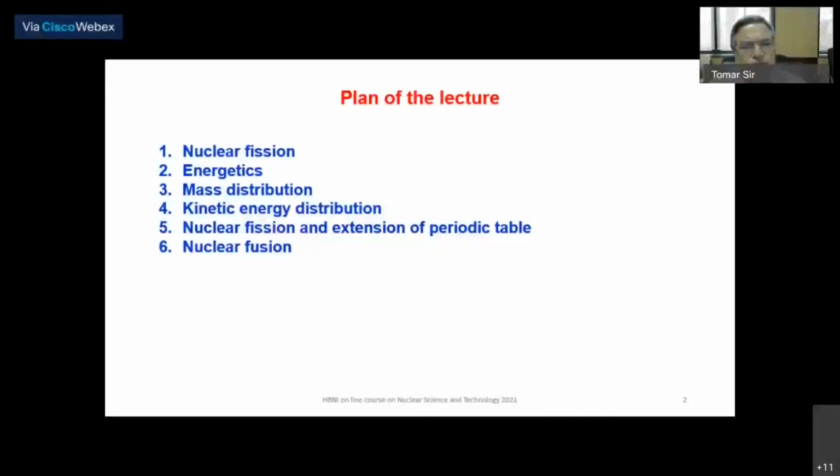What new mechanisms people proposed, that I will discuss, and then briefly touching upon how the nuclear fission process limits the extension of the periodic table. If you want to synthesize heavier elements, how nuclear fission will hamper that process, and briefly how the periodic table extension experiments have been taking place. I will just explain. Then I will come to nuclear fusion. What are the mechanisms by which nuclear fusion technology is being proposed, and what are the challenges in that? I will touch upon that aspect.